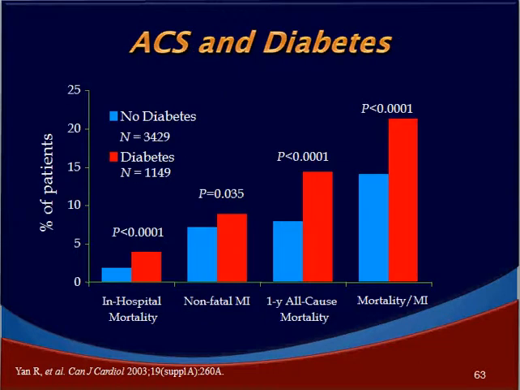This slide very clearly depicts the excess risk that we see in diabetics. The blue bars are the non-diabetics and the red bars are the diabetics. In-hospital mortality is very high in diabetics. Non-fatal myocardial infarction is also high in diabetics. 1 year all-cause mortality is also high in diabetics. Mortality and MI put together is much higher in diabetics compared to non-diabetics.